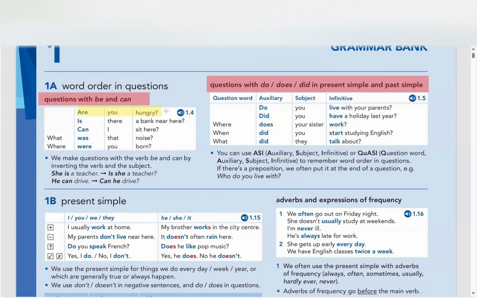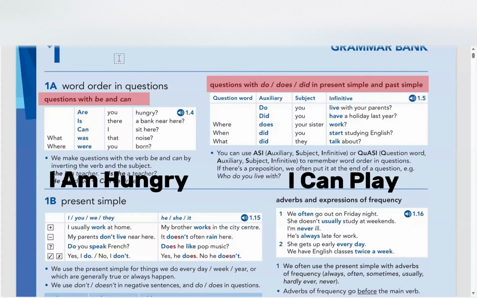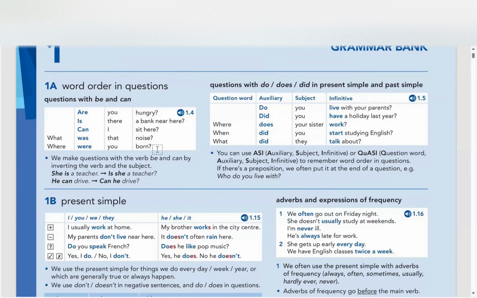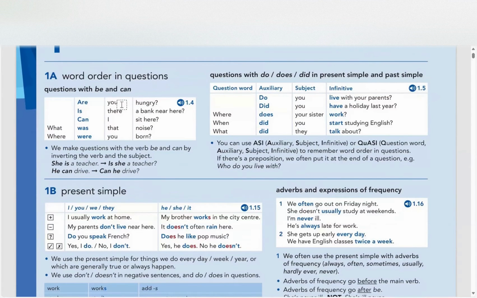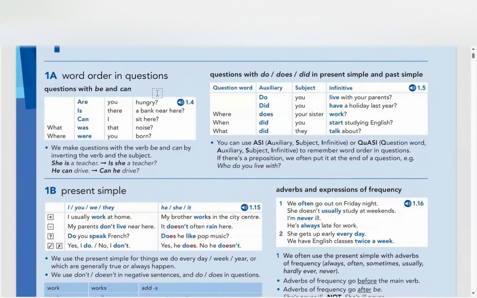For example, look, are you hungry? Are you hungry? The real sentence of this is I am hungry, for example. You see, guys? The sentence is I am hungry. So we have got here am, or I can play. So in this sentence, we have got can. So if I want to make a question from them, I'm not going to get the help from do or does. So the first thing that we should know is if there is be or can in our sentence, and if I want to make a question from them, we're not going to use do, does, did.